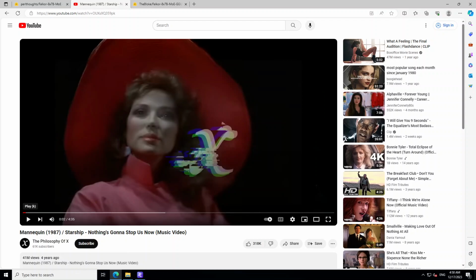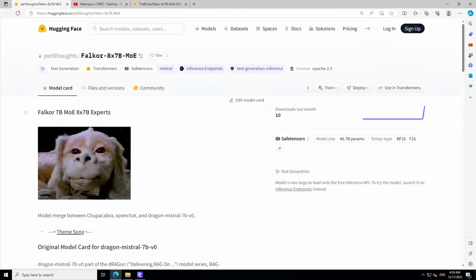This Falkor model is a merge between Chupacabra, OpenChat and Dragon Mistral 7 billion. Dragon models have been fine-tuned with the specific objective of fact-based question answering over complex business and legal documents, with an emphasis on reducing hallucinations and providing short, clear answers for workflow automation.